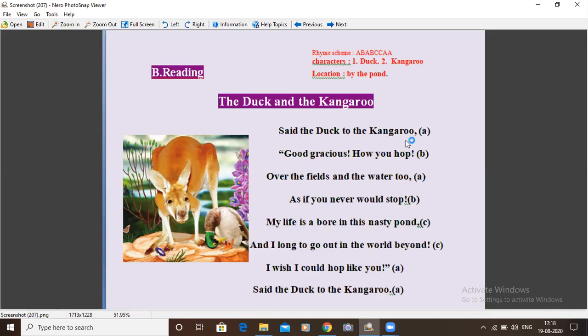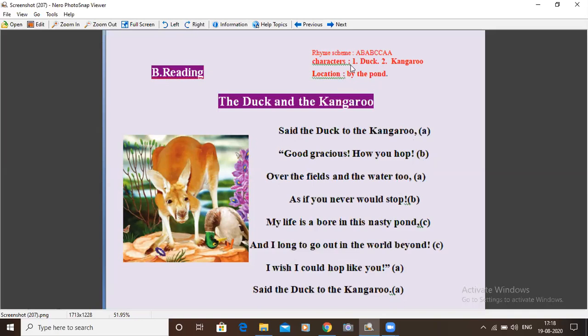It rhymes with some of the words already used, like kangaroo and too, so it takes the same name, A. And the last word in the last line rhymes with this same you, so it is A. So this is the rhyme scheme, children. It is not important from an examination point of view, as I said, just for your knowledge.